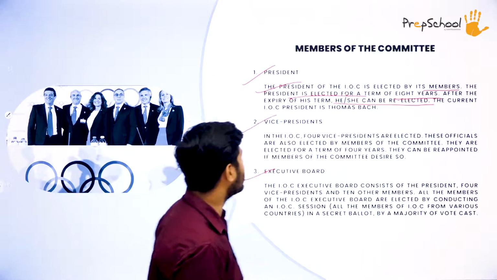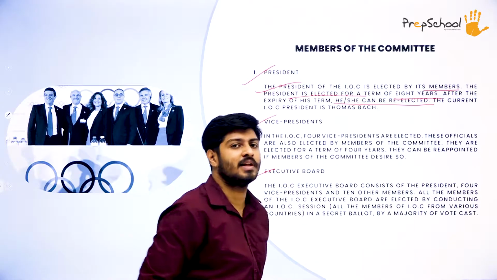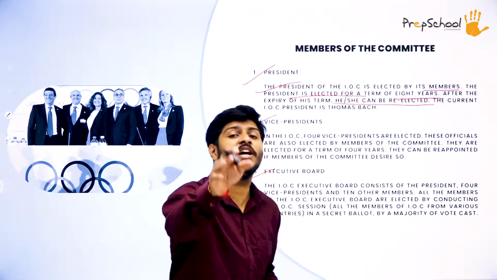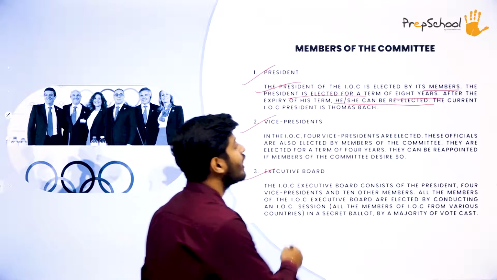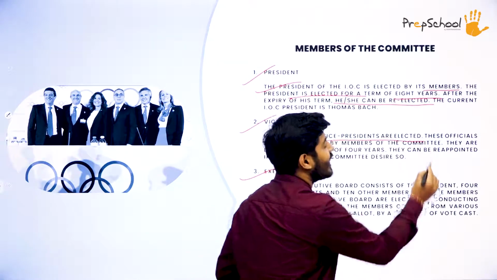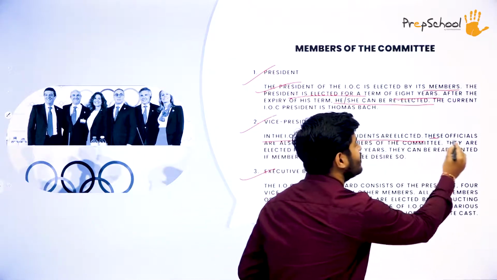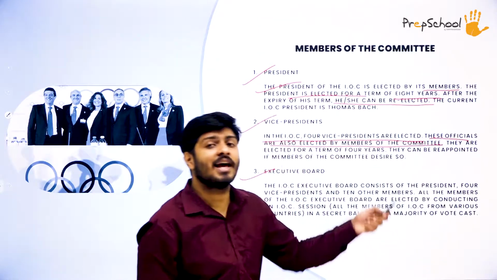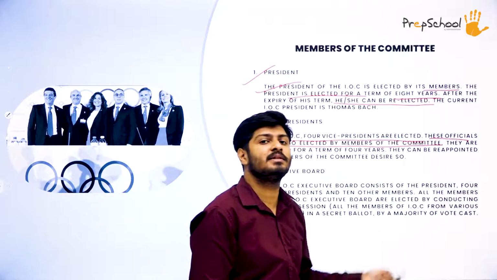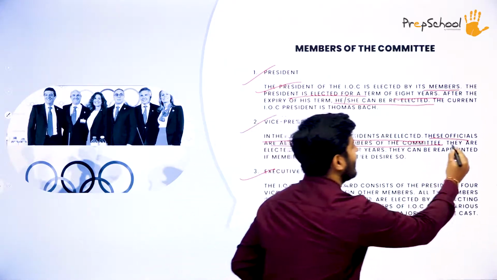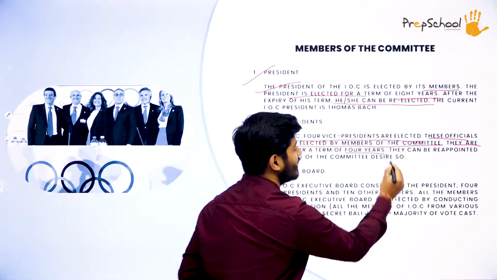Now moving on to the second point, we have vice presidents. The second set of members that we have is vice presidents. So vice presidents in the committee are 4 in number. So basically in the I.O.C 4 vice presidents are elected. These officials are elected by members of the committee. Just like the president, even the vice presidents are elected by the board or the members of the committee. They are elected for 4 years.